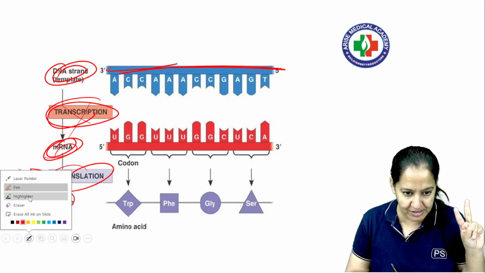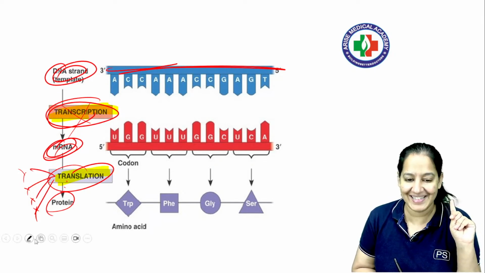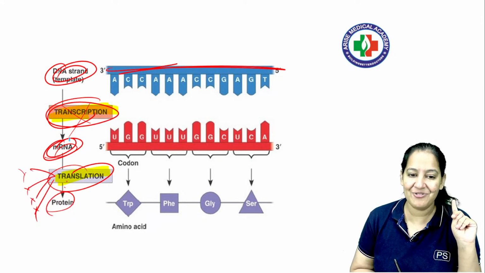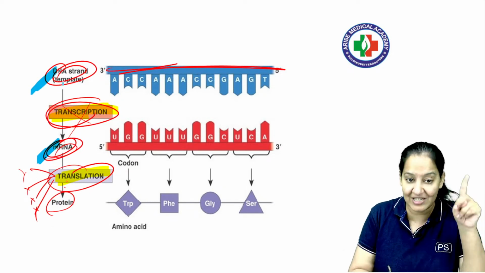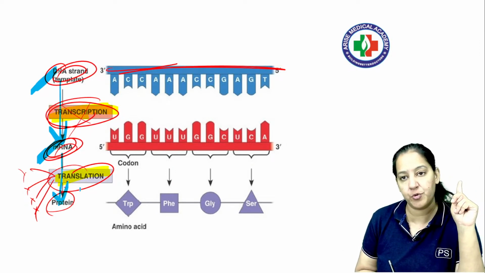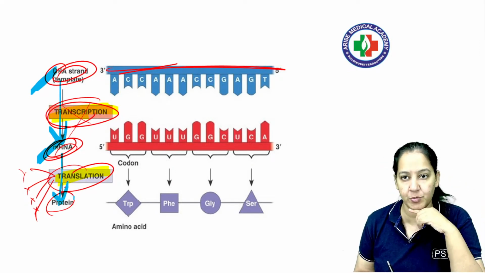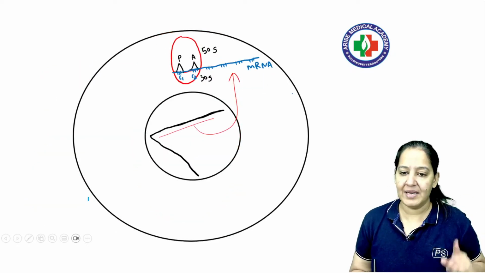So I told you there are 2 steps in protein synthesis: transcription and translation. In transcription, DNA gets converted to mRNA, and this takes place in the nucleus, है ना? And in translation, mRNA gets converted to protein. There are codons. It is converted to protein, and that takes place in the ribosome, है ना? You have to understand the detail. ठीक है? So let's see.